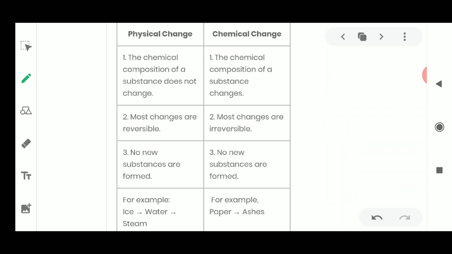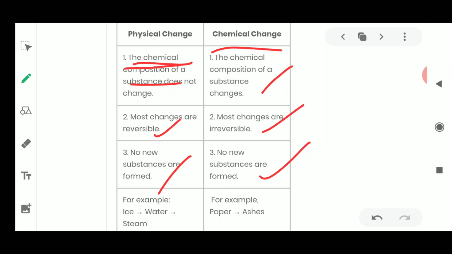In a physical change, the chemical composition of the substance is not changing, whereas in chemical changes the composition of the chemicals is going to change. A new substance is not formed in a physical change, while a new substance is formed in a chemical change. Physical changes are mostly reversible, while chemical changes are mostly irreversible. Why mostly? Because some chemical changes are also reversible. So we cannot say that all, but the maximum number of chemical changes are irreversible in nature.